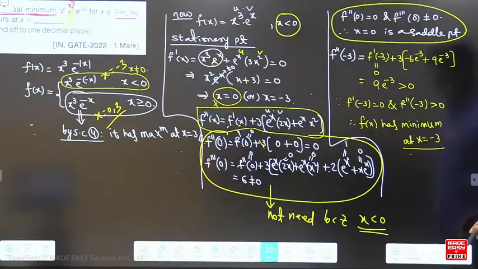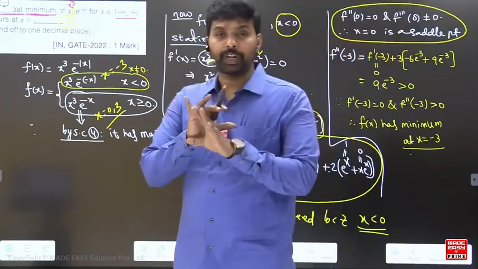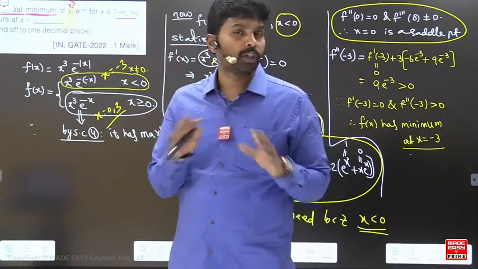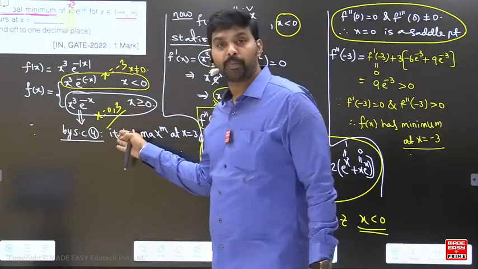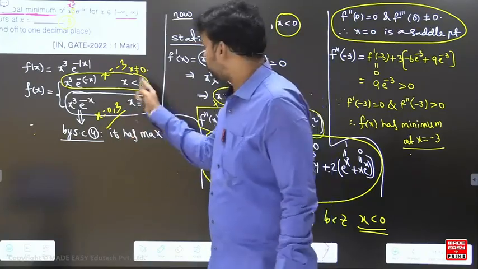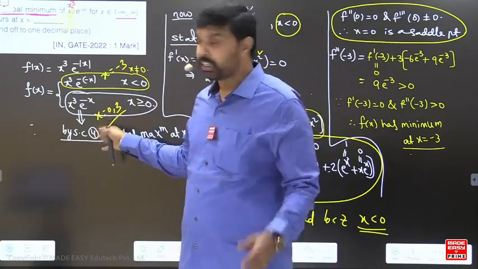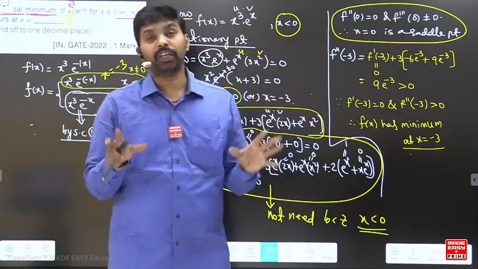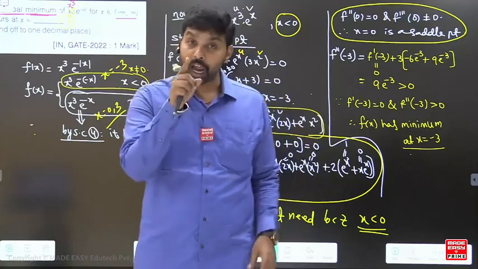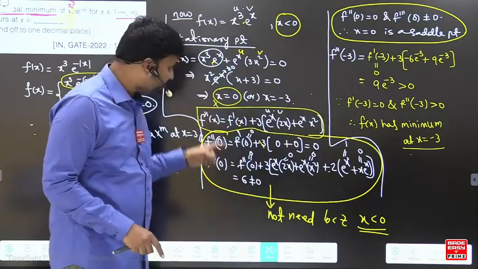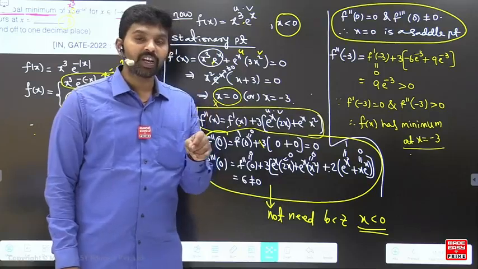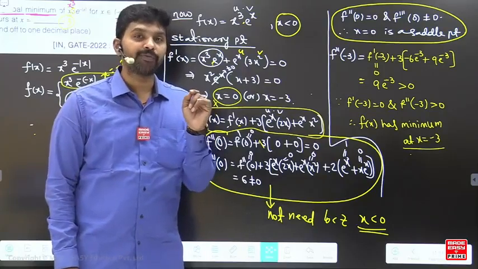Anyway, I'll move on to the next one here. See, I have done the things with a very complete detailed explanation. I took all the stationary points. At one stationary point, you are getting the maxima, that is 3. At 0, it is a saddle point, that I have proved. At minus 3, we are getting the minimum. Everything I have done with the differentiation, and I have done the differentiation very effectively. If you want to understand the differentiation, it takes some time for you.